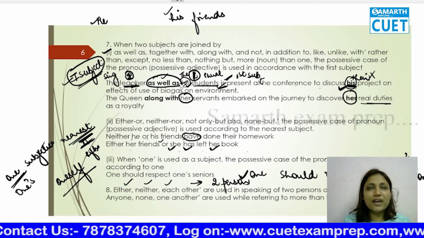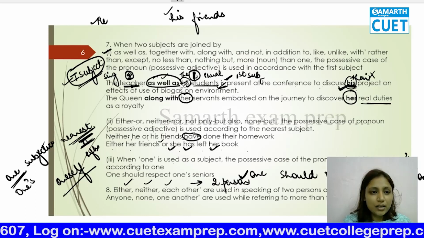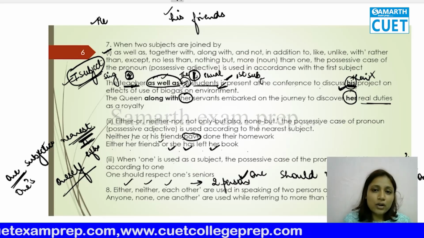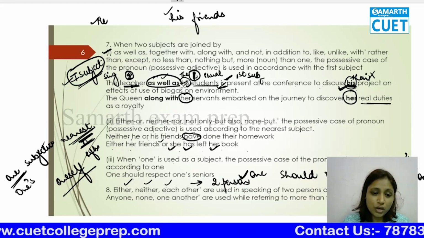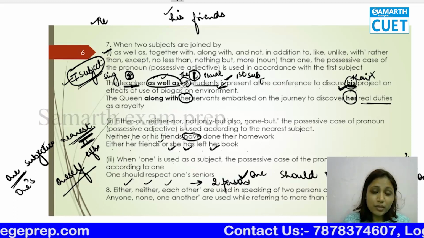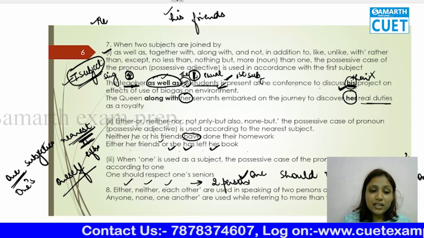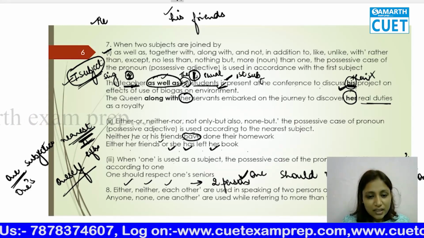First thing, usually you must have heard people saying, either you are coming with me. I have heard people here saying this also. What happens is, even when there's one subject, people use either, neither, but you do not do that.